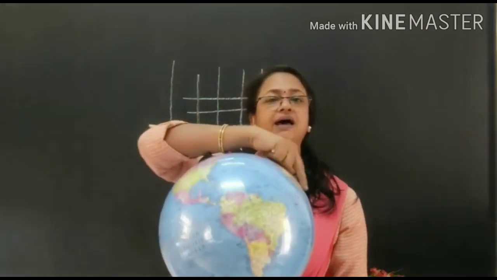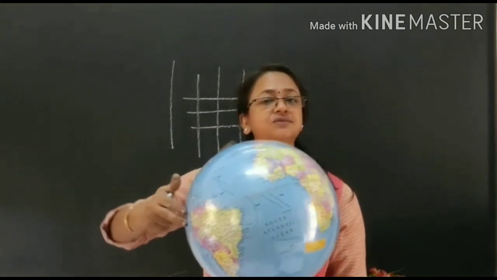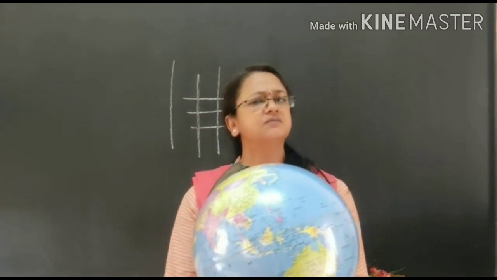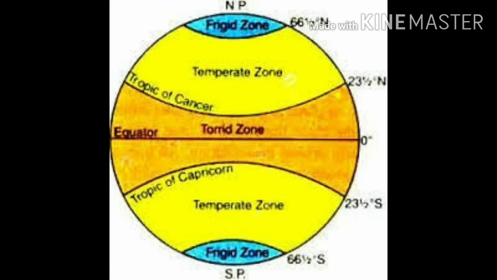And of all the parallels of latitudes, this equator is the only great circle. All other latitudes are small circles. So, let's see the main 5 parallels of latitudes. Equator, Tropic of Cancer, Tropic of Capricorn, Arctic Circle and Antarctic Circle are the main 5 parallels of latitudes.